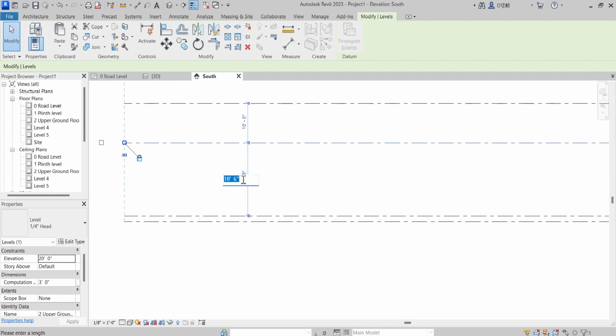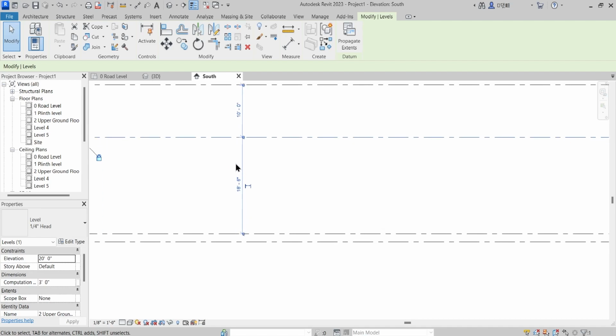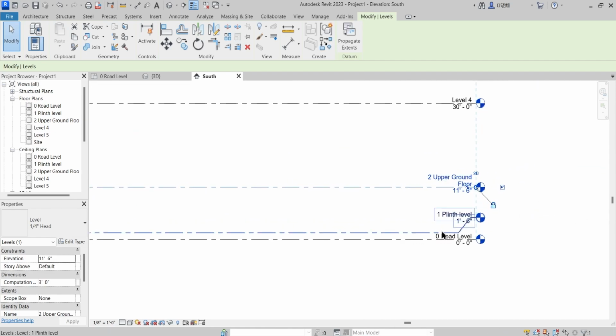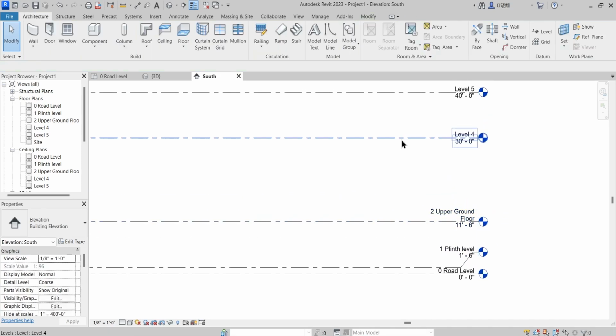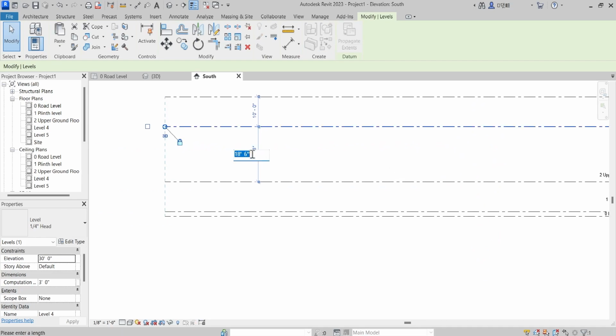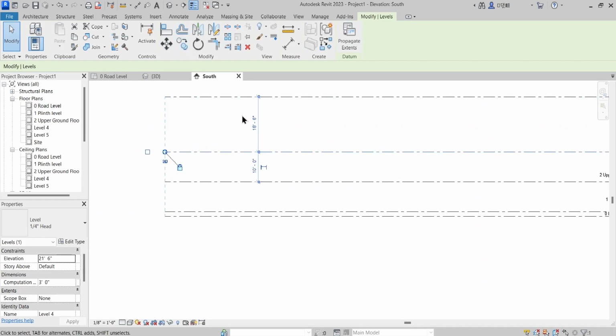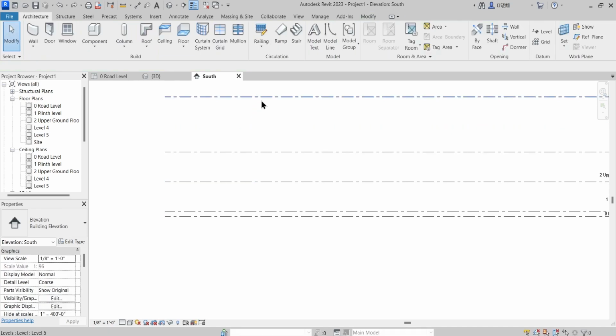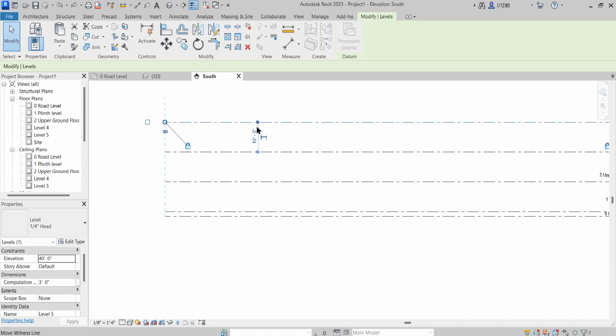So I want this to... see, the dimensions which pop up are called the temporary dimensions, which you can edit. So I will just click here once, and I will just enter 10 feet. So that will bring that particular level to 10 feet from 11 feet 6 inches. And likewise all the levels, I will say 10 feet, and this also to 10 feet. This also to 10 feet. Okay.